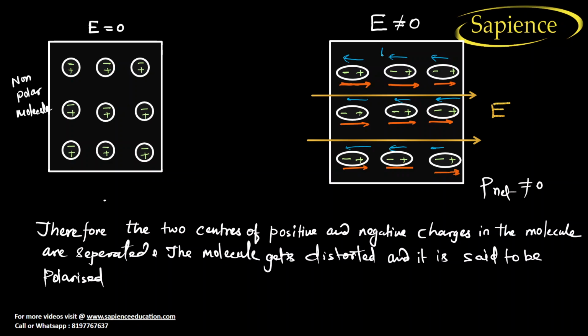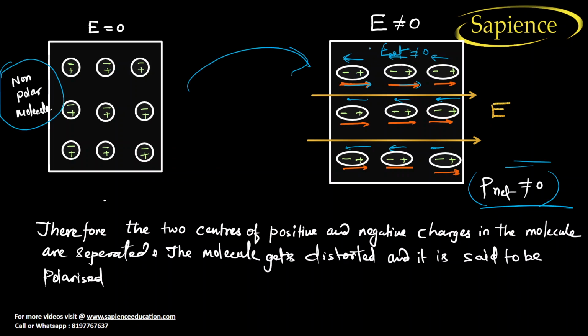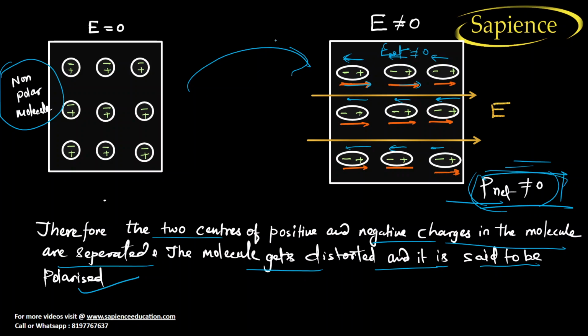So what will happen? Net electric field will be not equal to zero, and dipole moment will be created, right? So the dipole electric field is in this direction, but the dipole moment is in this direction. So net dipole moment is not equal to zero when a non-polar molecule is placed inside the electric field. Therefore, the two centers of positive and negative charge in the molecule are separated, and the molecule gets distorted, and it is said to be polarized.